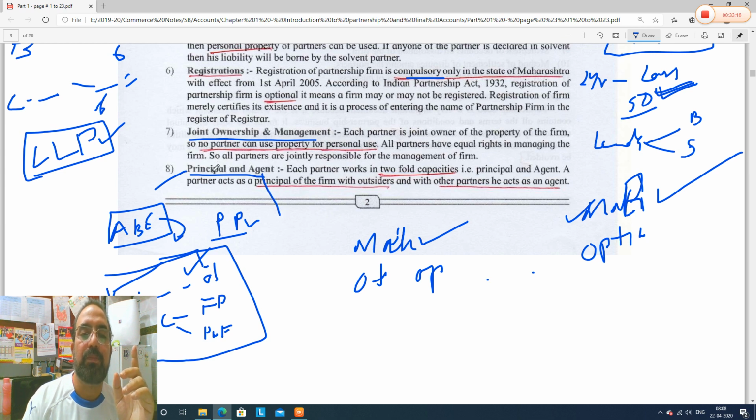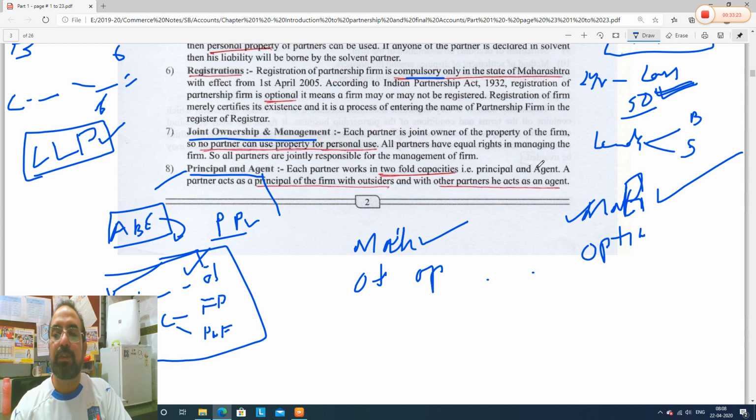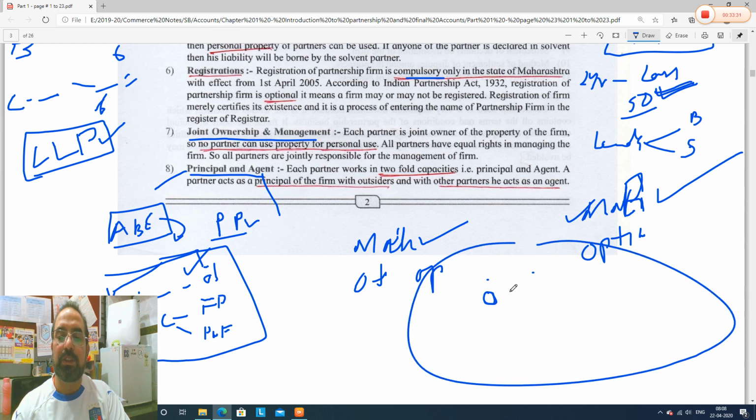So whenever a partner works with the outside world, see, for example, this is the firm, and outside of this firm everything is the outside environment. In the outside environment, this partner A will always be principal, and within the firm, he acts as an agent.